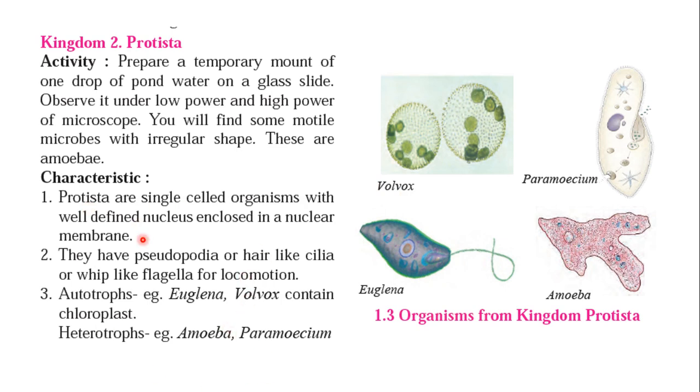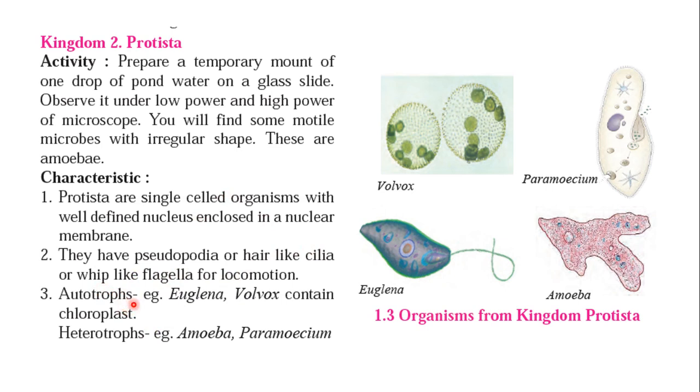Nuclear membrane, definitely. They have pseudopodia. Pseudopodia means false legs. You can see the pseudopodia, or hair-like cilia. So see here, this is the cilia, on the outer side of the paramecium. And the last one is the whip-like flagella for locomotion. So this is the flagellum, a long thread-like structure. So these are some characteristics of the Protista.